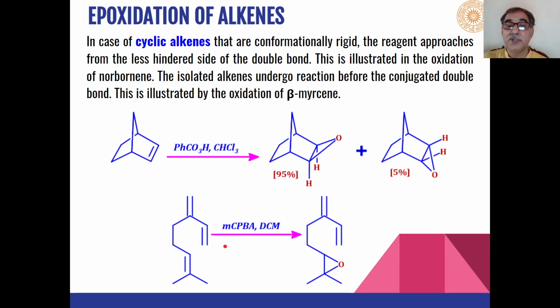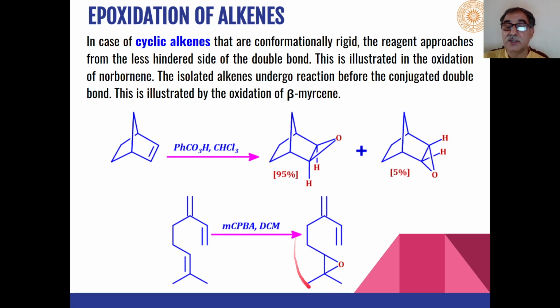Similarly, in the case of beta-myrcene, we can see that this is a terminal alkene, this is also a terminal alkene, whereas this carbon-carbon double bond is an alkyl substituted one. That is why this will undergo oxidation more easily as compared to these terminal alkenes, which are slow in reaction with peracids.